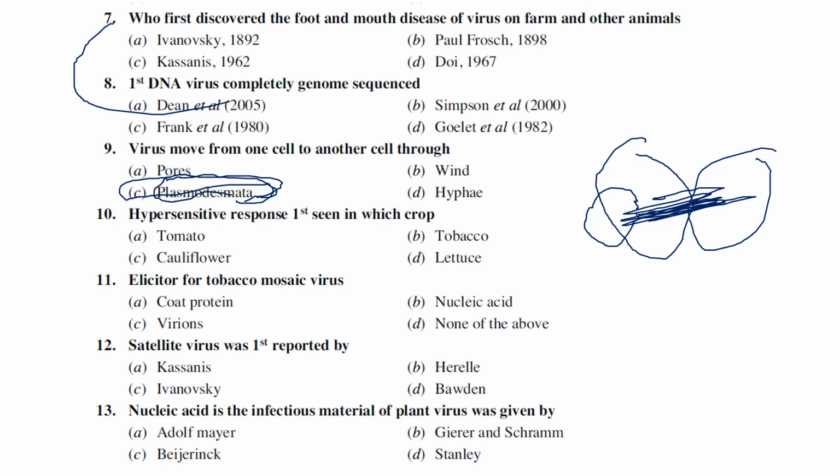Okay, hypersensitive response was first seen in which crop? So the hypersensitive response was for the first time discovered in a crop called tobacco. In tobacco only, hypersensitive response was first discovered, right?